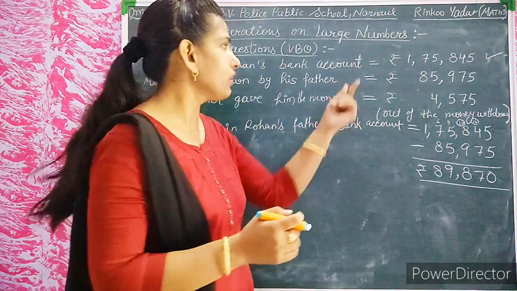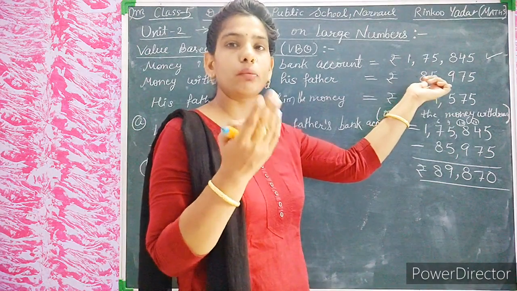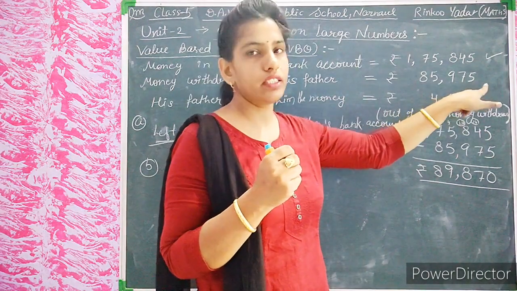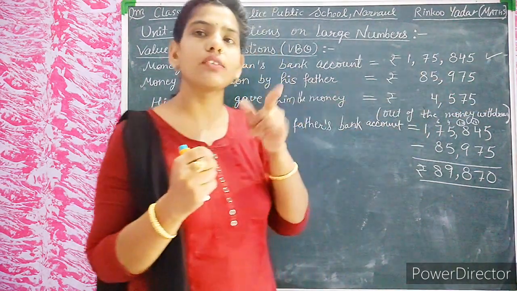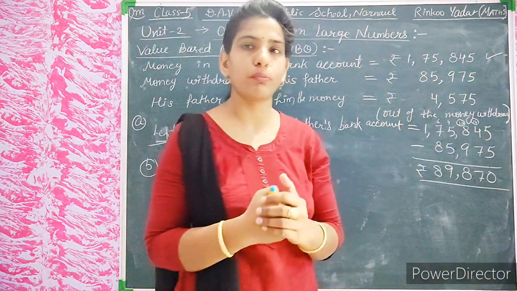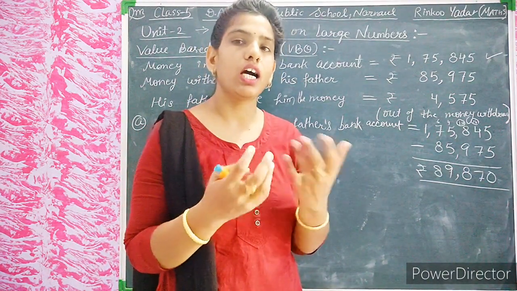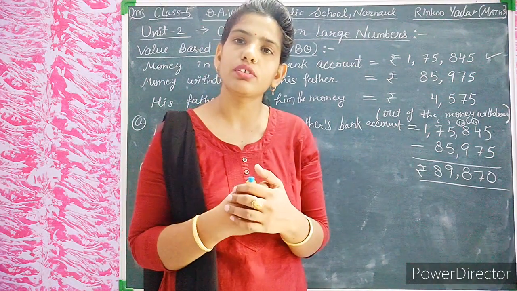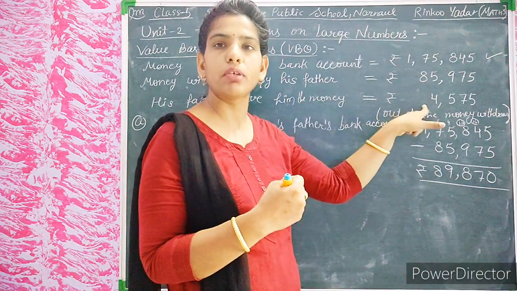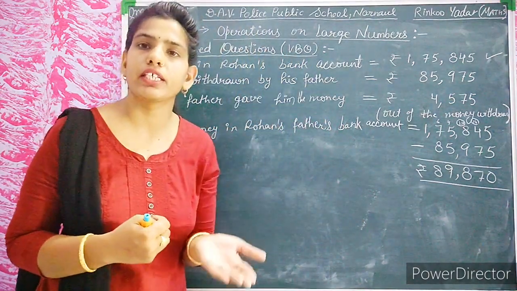Now students, the money for repairing his house is 85,975. But he has given his son some money, 4,575 rupees. So after giving to his son, how much money is left for repairing the house? We will subtract both the numbers, then we will get the remaining amount for repairing his house.